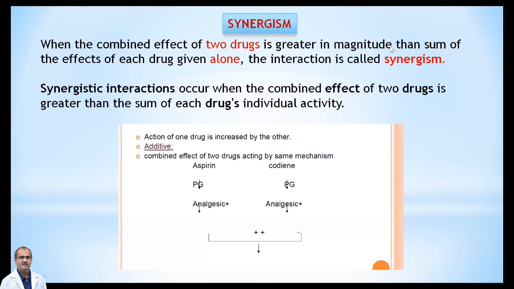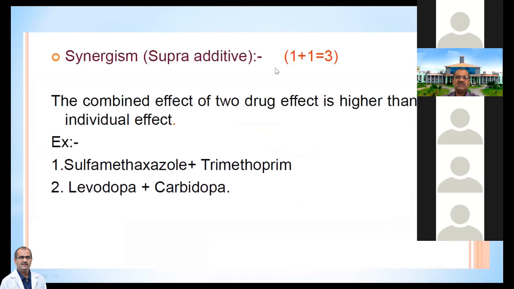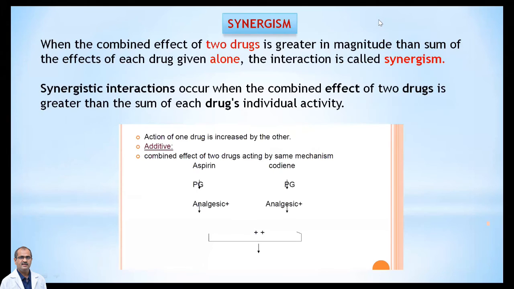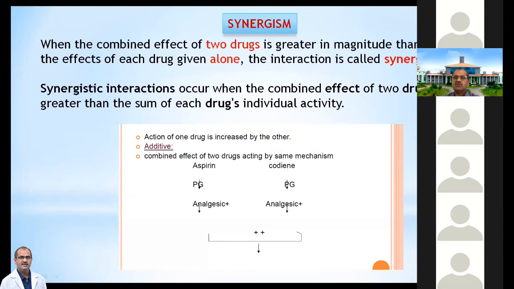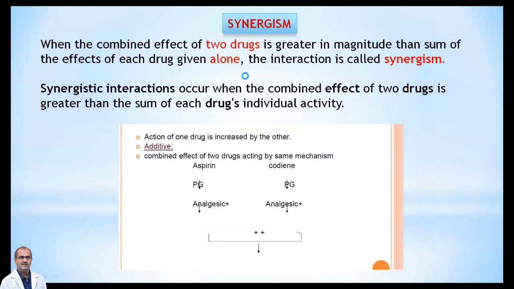That's known as synergistic activity. Once again, we can give many examples to make it more clear. The action of one drug is increased by another drug.